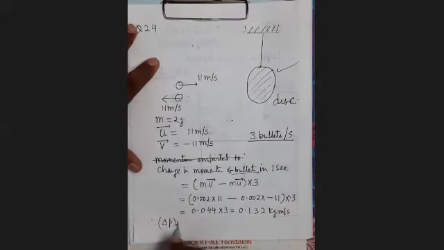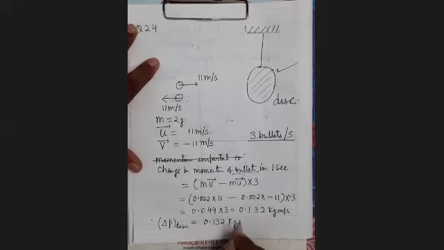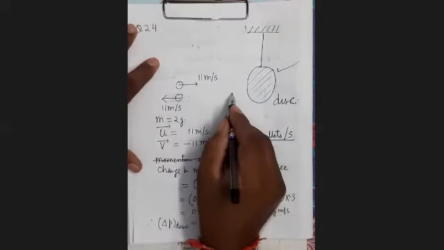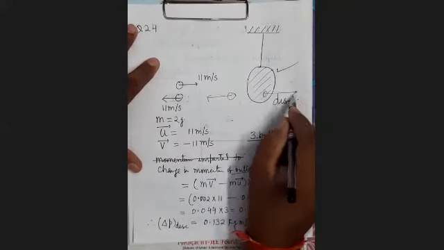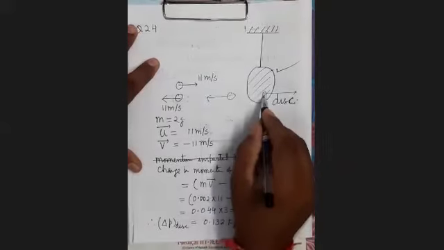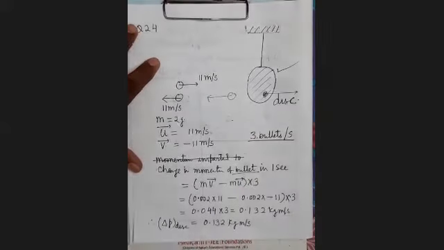Delta P will be the same, 0.132 kg meter per second. What will be the difference? The change in momentum of the bullet is in this direction. In case of the disk, it will be in this direction.